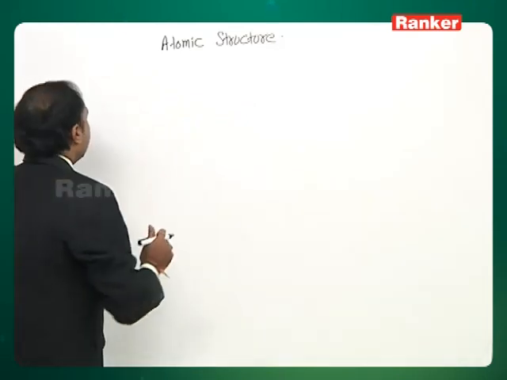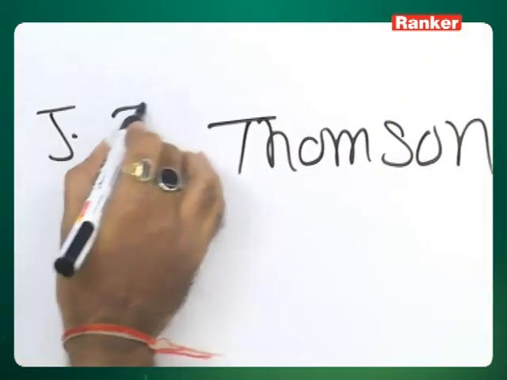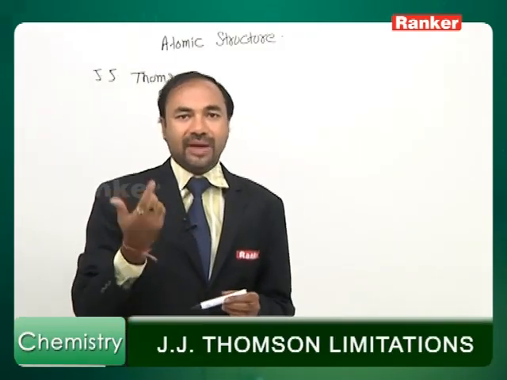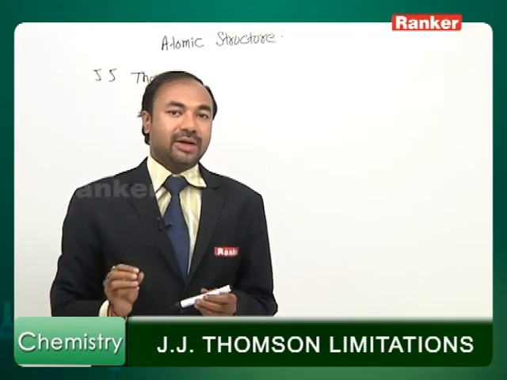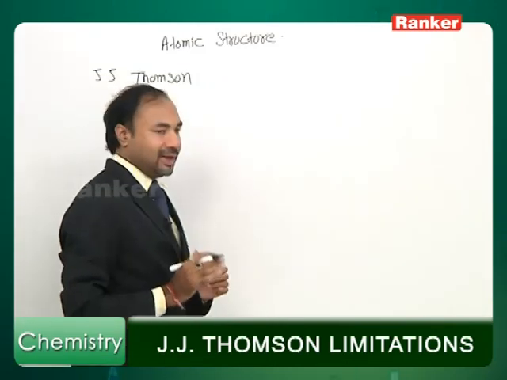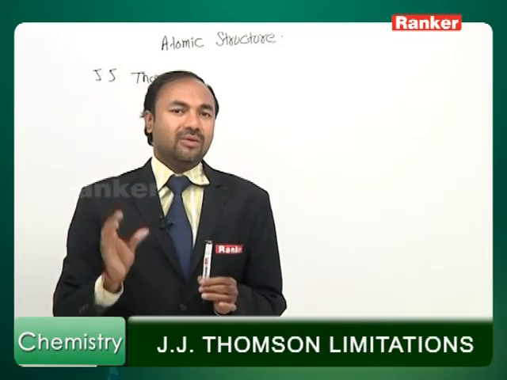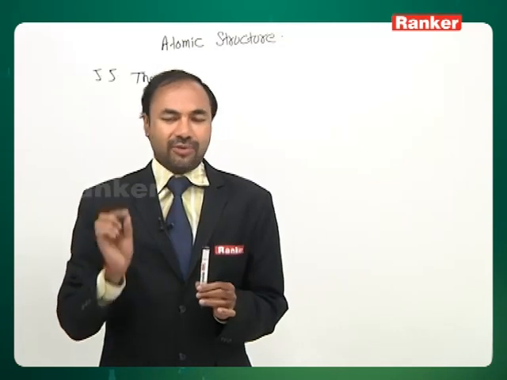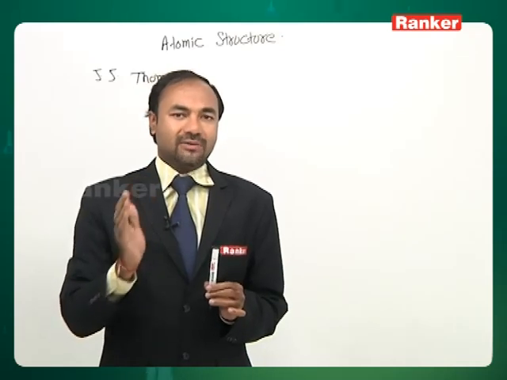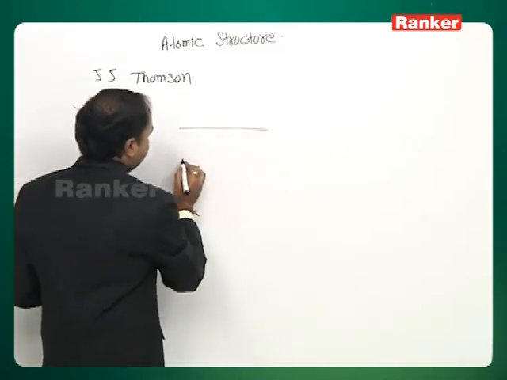Now, one experiment was done by J. J. Thomson basically, and he did the cathode ray experiment, which led to the discovery of the electron. Electron was the first subatomic particle to be discovered by the cathode ray experiment. In this experiment, they took a tube. In this they kept a gas which was highly evacuated, not completely evacuated, because if you evacuate it completely, nothing is going to happen. So a very minute amount of the gas was filled in the tube, and after that, at very high potential, discharging was done.